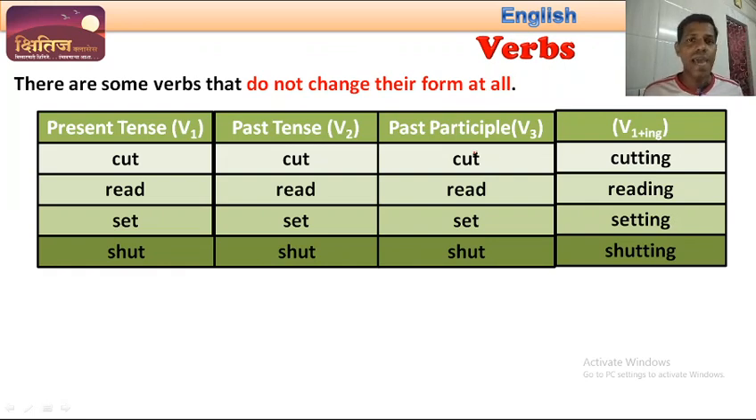Okay, so we have seen different forms of the verbs, and we have seen verbs where the second and the third forms are same. We have seen verbs where first, second, and third forms are different, and we have also seen verbs where the first, second, and third forms are same. I would also request you to find out more such examples and write them in your notebook.